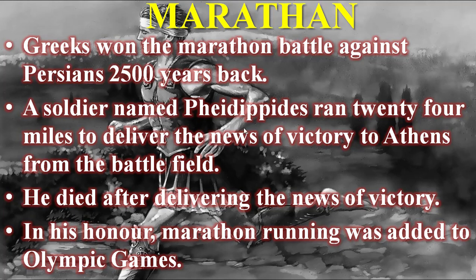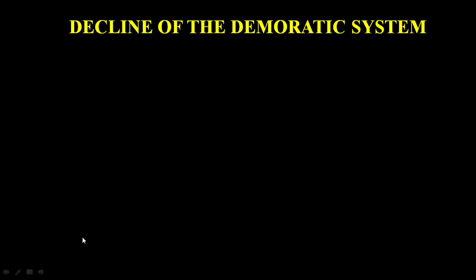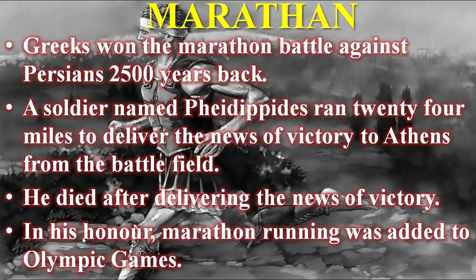A soldier named Phidippides ran 24 miles to deliver the news of victory to Athens from the battlefield. He died after delivering the news of victory. In his honor, marathon running was added to the Olympic Games. So that is how the marathon running race came into existence. This is the background story of how the concept of the Olympic Games came into existence.